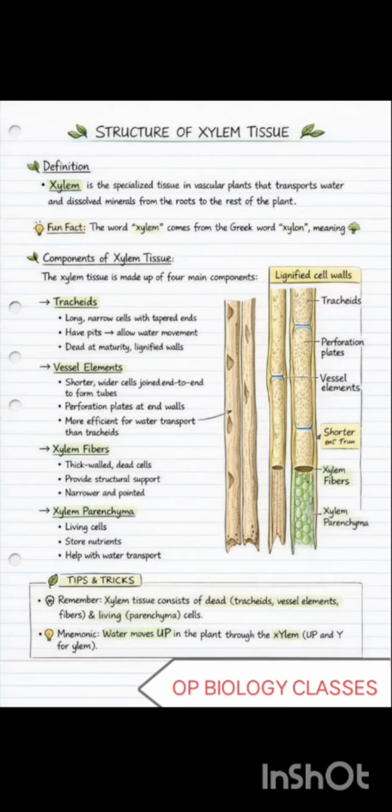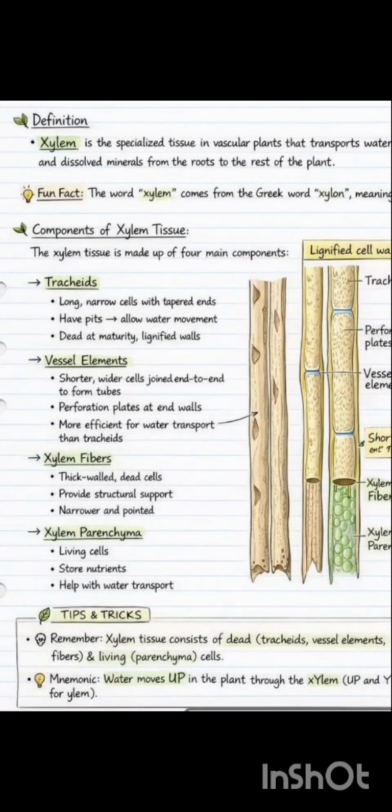Xylem definition: xylem is a specialized tissue in the vascular bundle that transports water and dissolved minerals from the root to the rest of the plant. Function, fact क्या है? The word xylem comes from the Greek language, xylon is the meaning. Components of xylem tissue: the xylem tissue is made of four main components. First, the tracheids, second, the vessel elements, third, the xylem fibers, fourth, the xylem parenchyma.